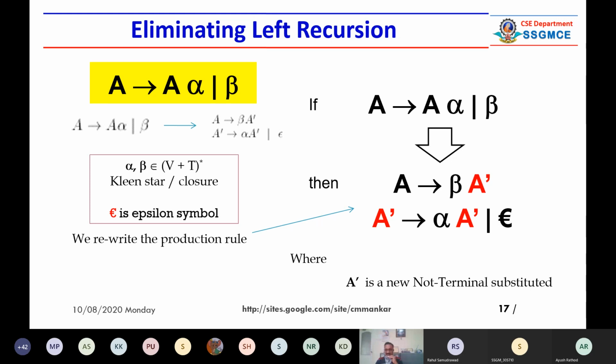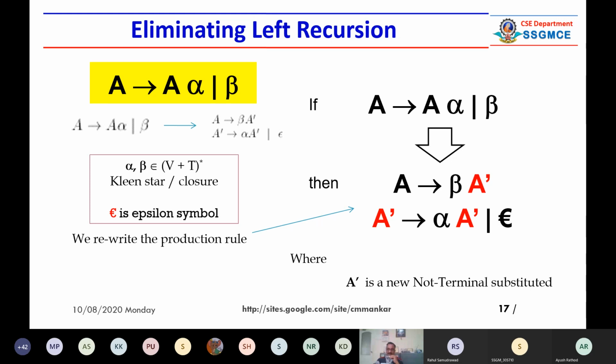So what we have done is nothing much. We have substituted one more non-terminal such that it does not change the meaning of the production rule or grammar. It is preserving the original meaning of the grammar. And we have generated three production rules. So this is the way to convert a left recursive production rule into a right recursive production rule. So the two became three. So this is a simple rule.